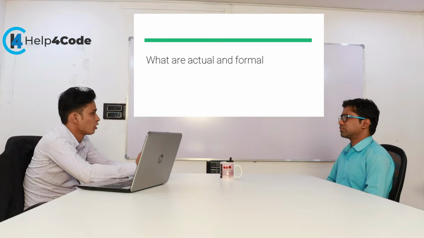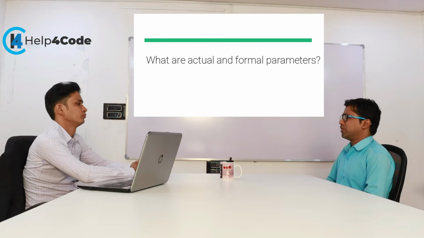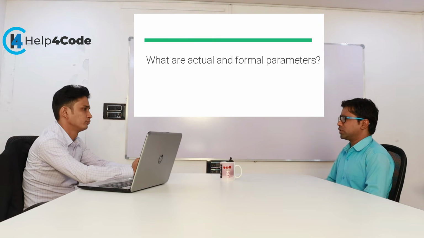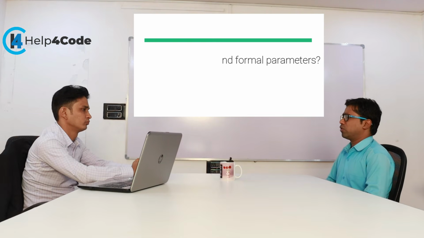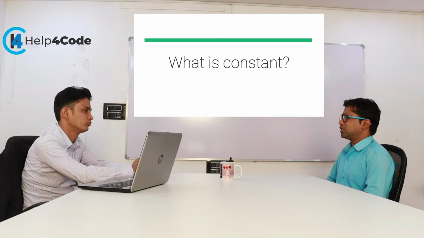What are actual and formal parameters? For example, we have an addition function and we pass some values like 5 and 6; those are known as the actual parameters. In the definition part there might be variables like int a and int b, and the values will be copied into those variables. Those variables are known as the formal parameters. What is a constant? A constant is a fixed entity whose value can never be changed during program execution.